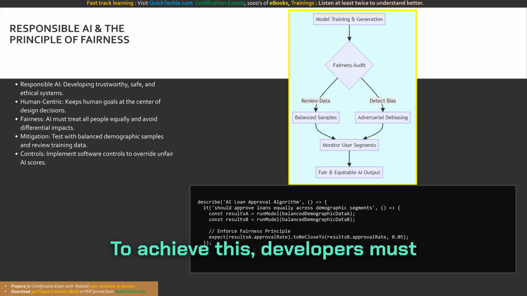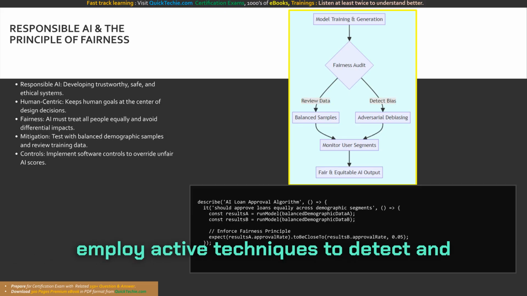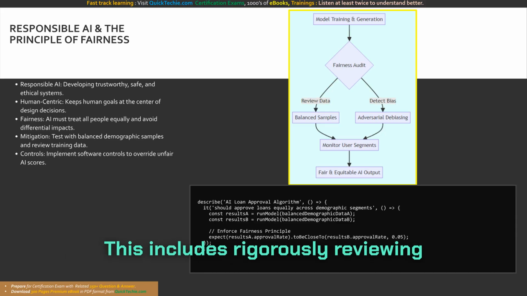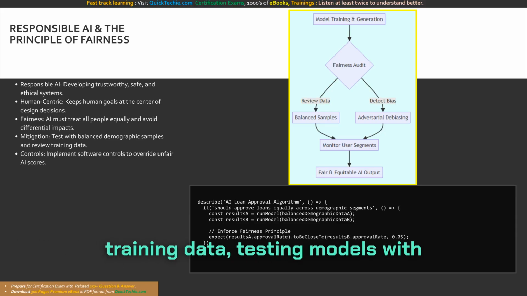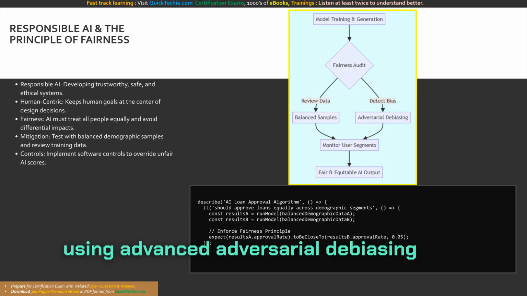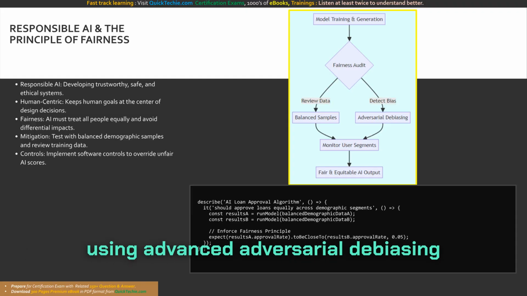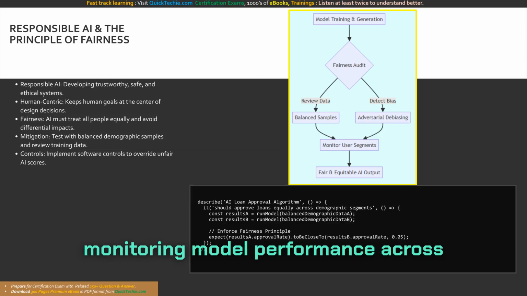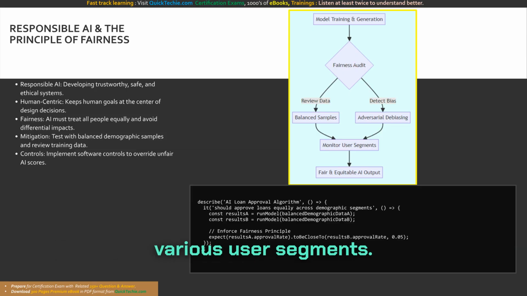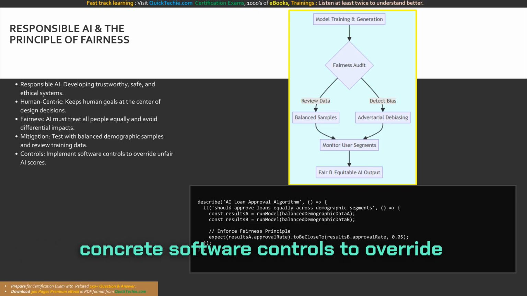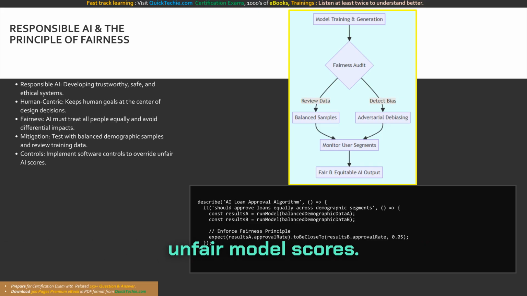To achieve this, developers must employ active techniques to detect and mitigate bias. This includes rigorously reviewing training data, testing models with perfectly balanced demographic samples, using advanced adversarial debiasing techniques, and continuously monitoring model performance across various user segments. Furthermore, you must implement concrete software controls to override unfair model scores.